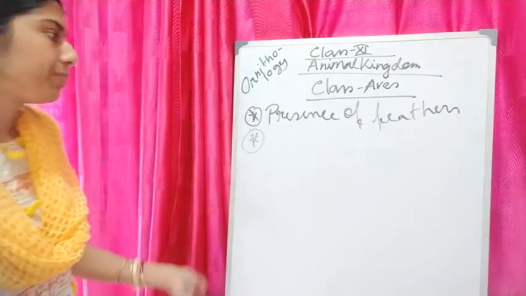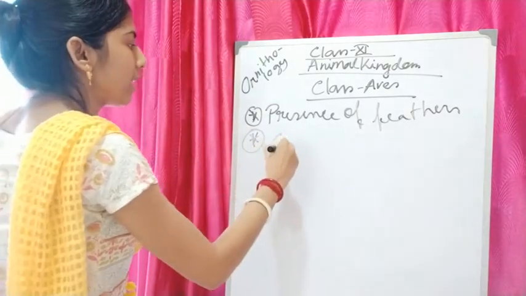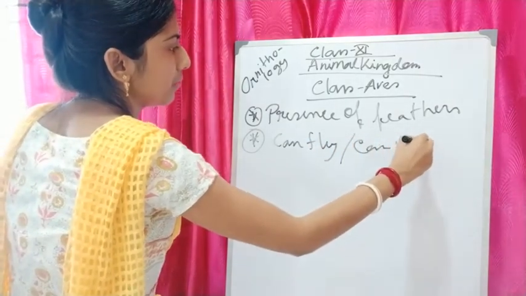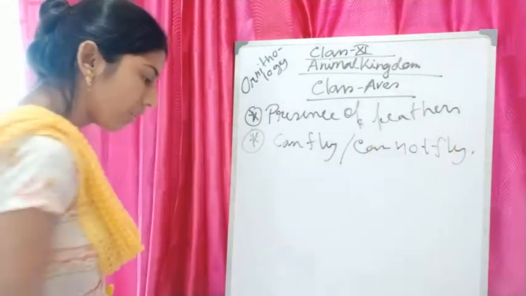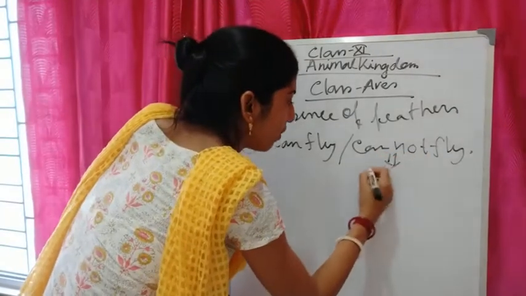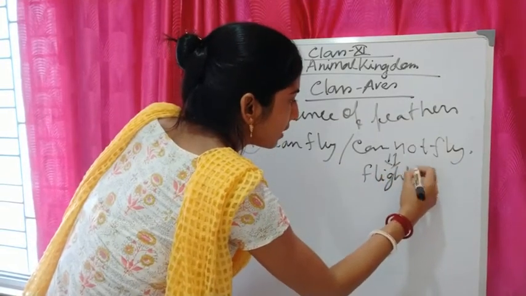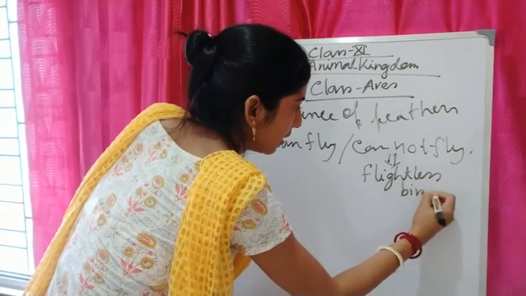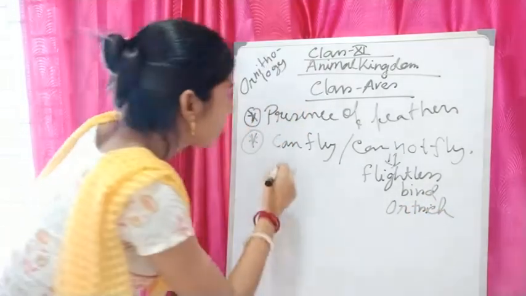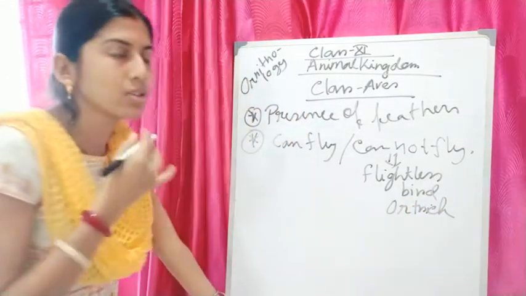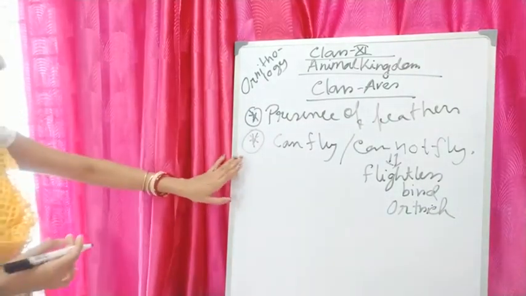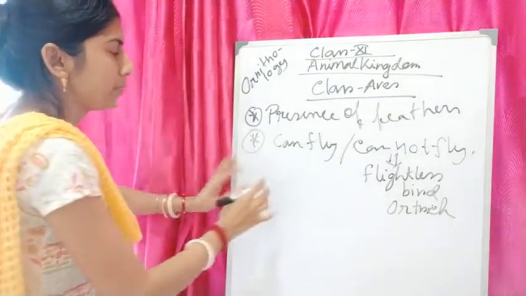So birds can fly or cannot fly. Those who can't fly run very fast. What is an example of a flightless bird? An example of a flightless bird is the ostrich. An example of birds which can fly is the pigeon. There are so many examples of birds which can fly. So these are the two main types under class Aves.